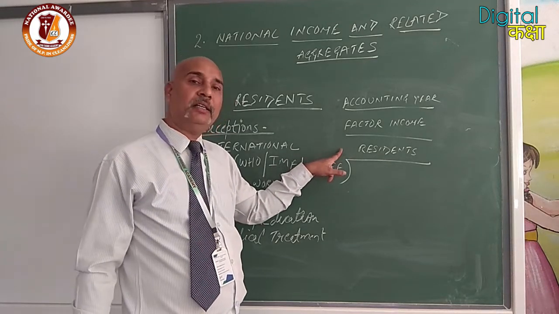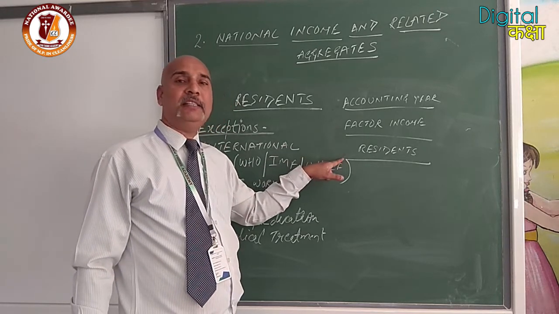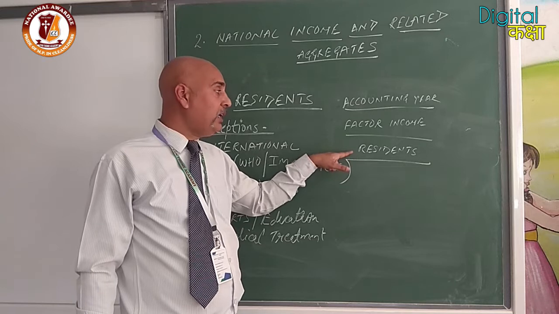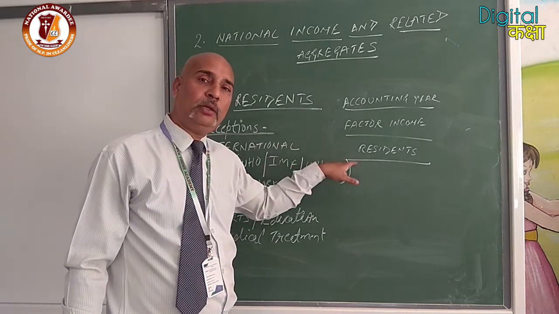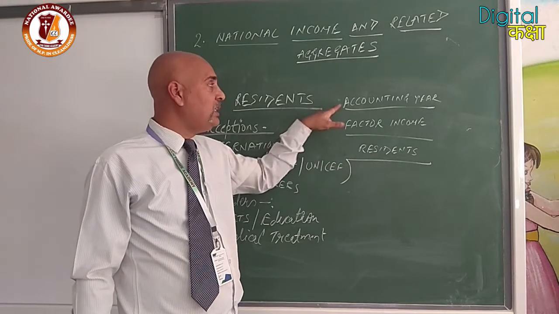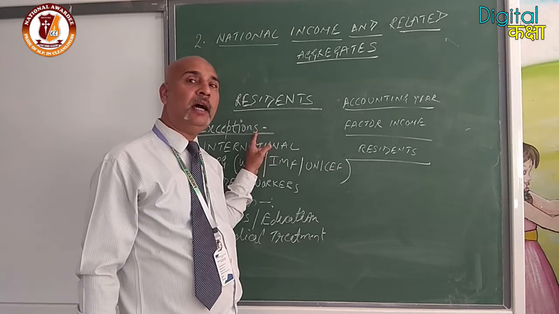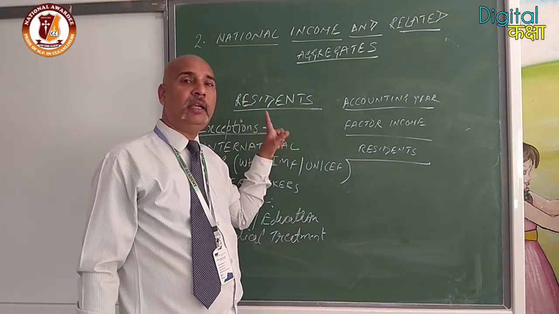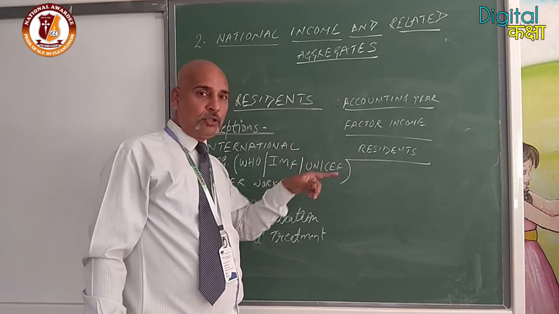Third one is resident. That means factor income earned by resident. Clear? If it is earned by non-resident, it will not be included. So these three things we have to keep in mind while calculating the national income. Okay? So we will continue with the next topic.